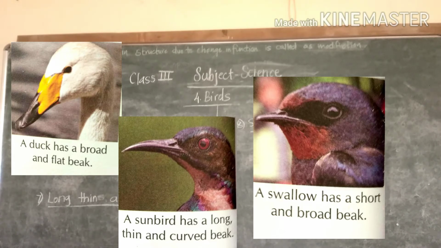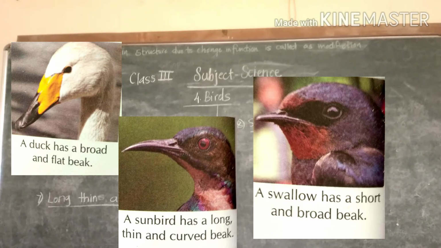Number eight, short and broad beak. Swallows have a short and broad beak. They eat tiny insects. Their mouth and tongue are very sticky. These birds keep their beaks open while flying. Thus tiny flying insects get stuck in their mouth and are eaten by the swallow.